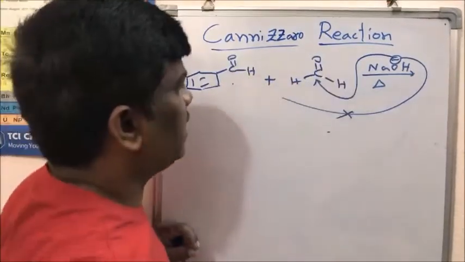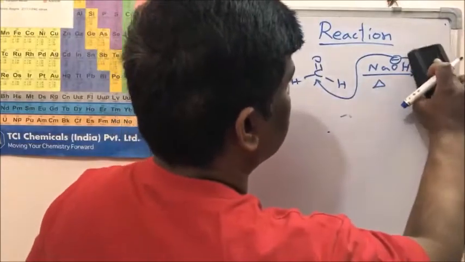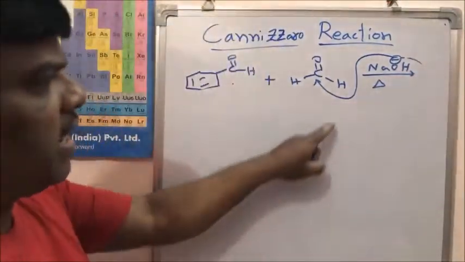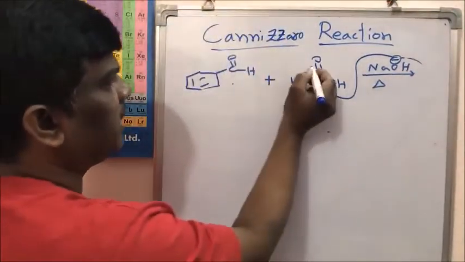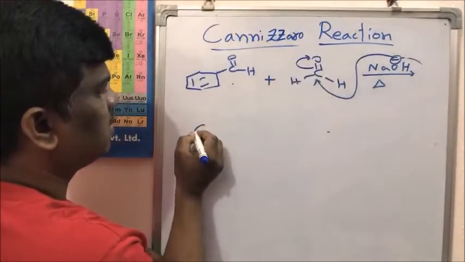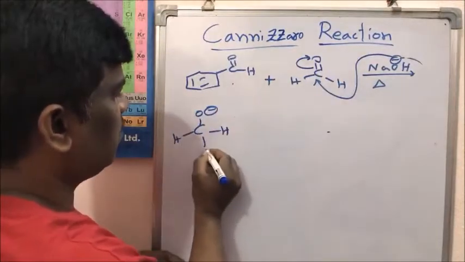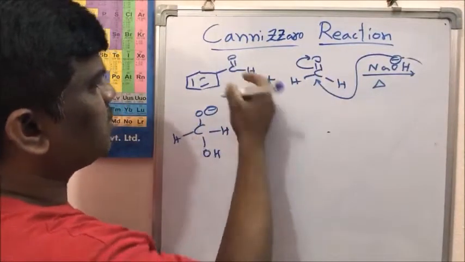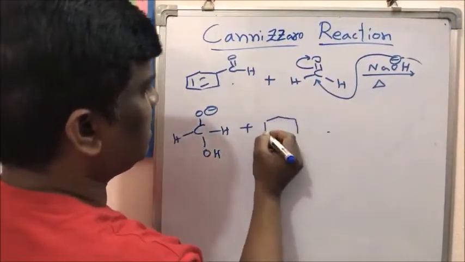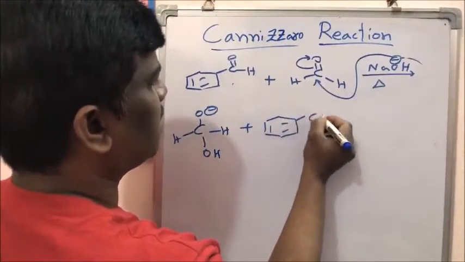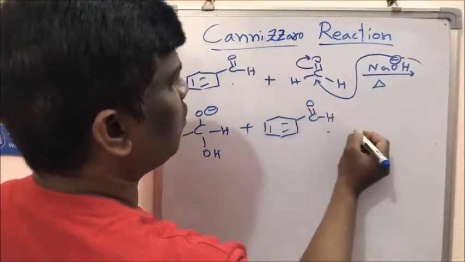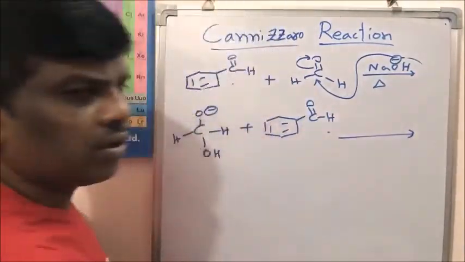So let us write the first step, the attack on formaldehyde. When it attacks formaldehyde, it forms this intermediate with O minus, H and OH. Now comes benzaldehyde, the same as it is, not involved in the reaction so far. Now it is the time for it to participate.